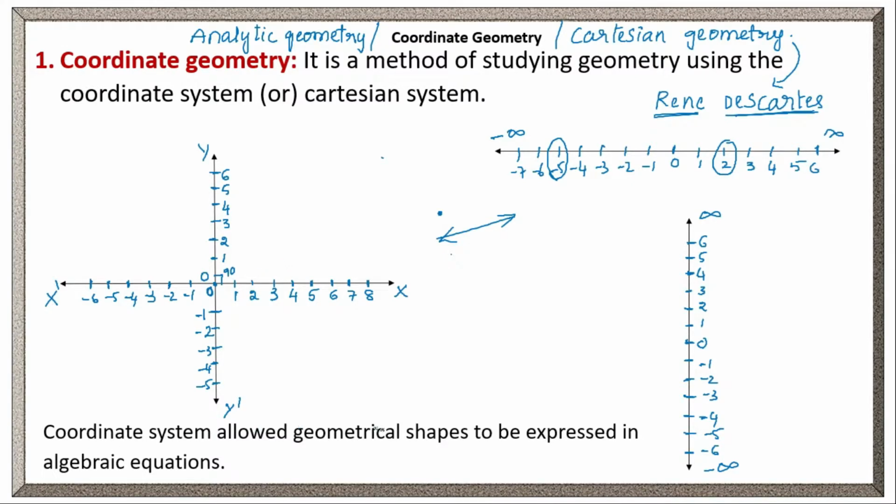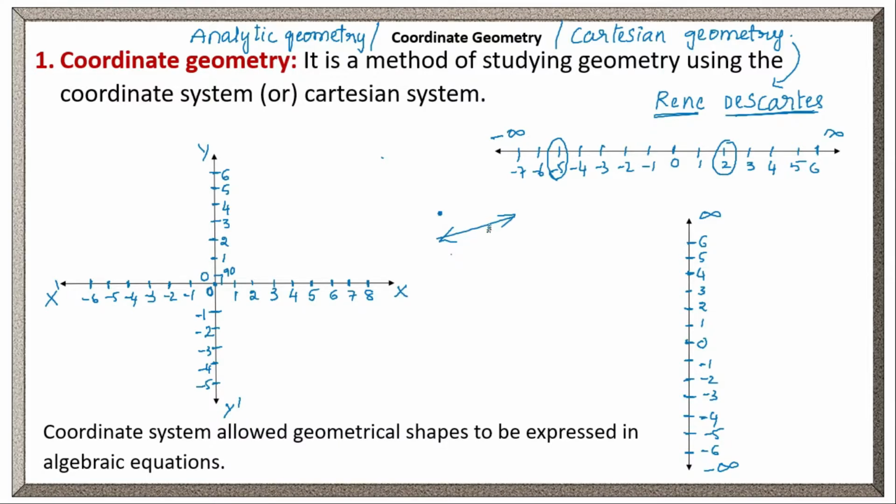The coordinate system allows geometrical shapes to be expressed in algebraic equations. Suppose you want to draw a line in a coordinate system, how can we draw it? By using algebraic equations. Already we have discussed algebraic expressions in polynomials. A linear equation represents a straight line.